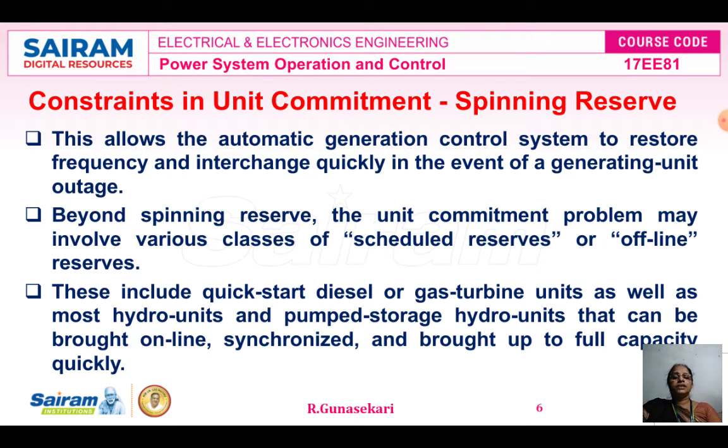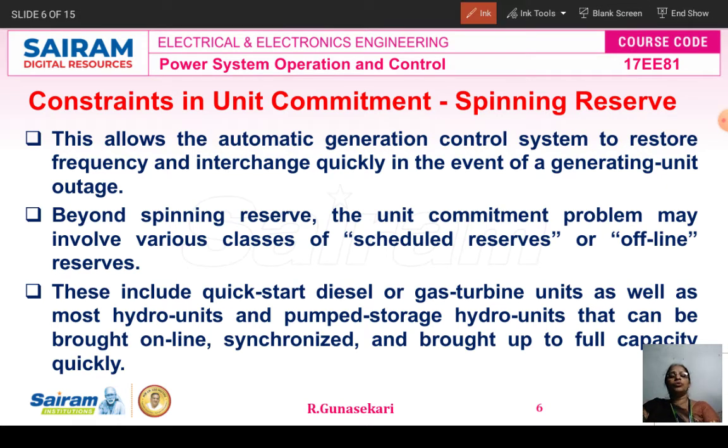Then the spinning reserve constraint allows automatic generation control, AGC. The AGC consists of AVR and ALFC, which is used to restore frequency and interchange quickly in the event of a generating unit outage.